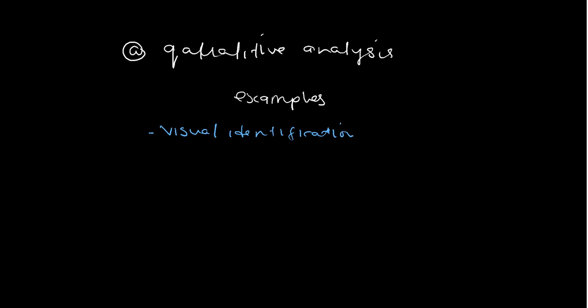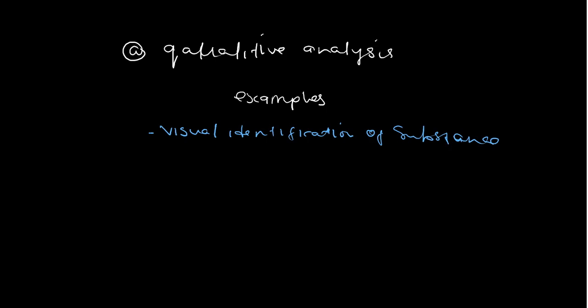What color is it? What colors are there? How big is it just by looking? Is it big or small? Those terms. So we get data through what we see.